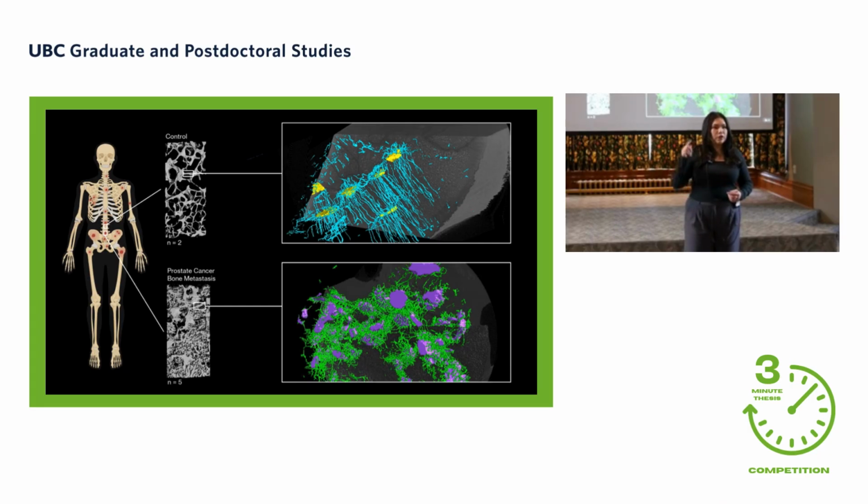The bone goes from what you see at the top, the control bone, to what you see at the bottom, with the irregular, disorganized bone being laid down in those void spaces. But why does this happen? And why does it make the bone weaker? Well, I believe it has everything to do with the cellular network that lives inside of your bones.